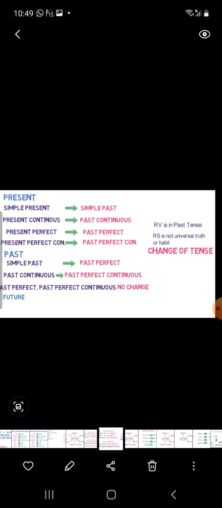Now it's time to learn about past tense. Simple past changes into past perfect. Past continuous changes into past perfect continuous. Past perfect and past perfect continuous remain unchanged. There will be no change.